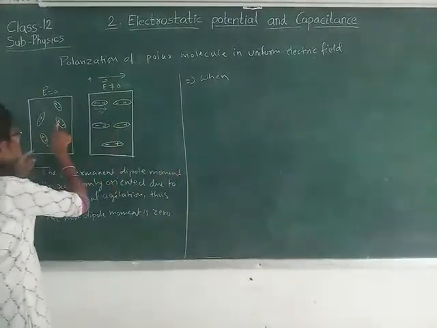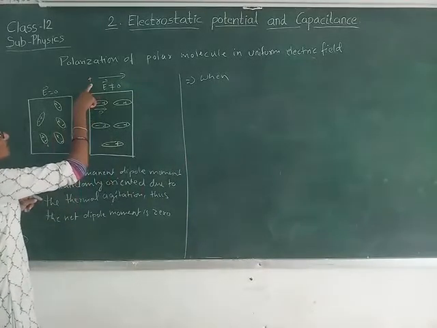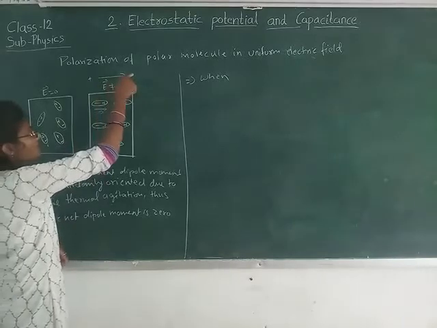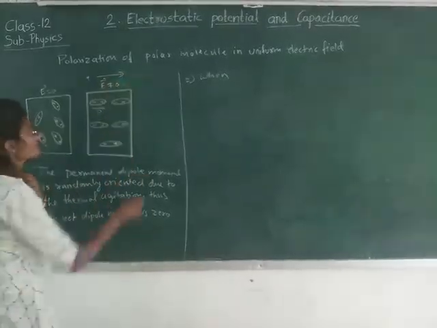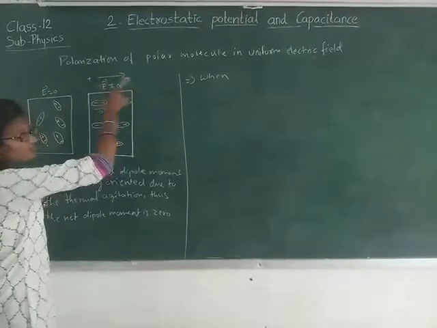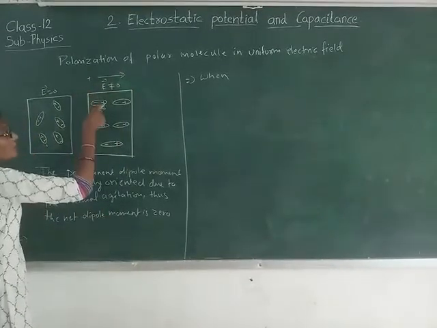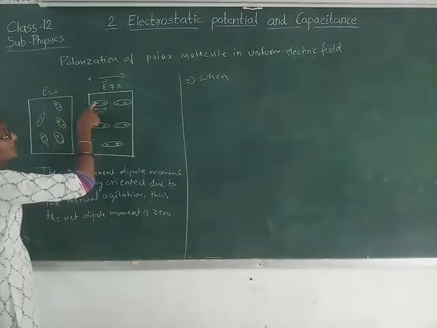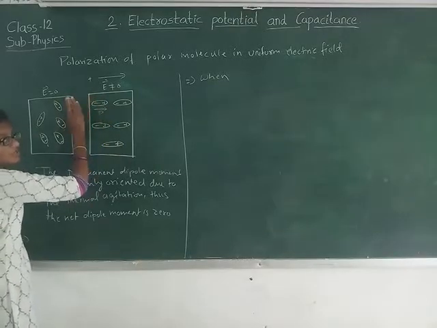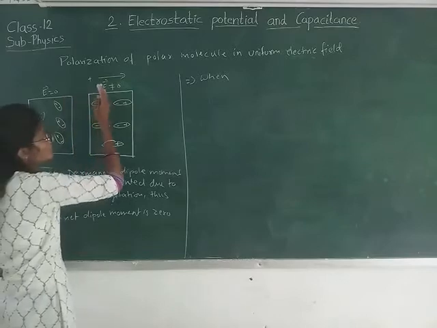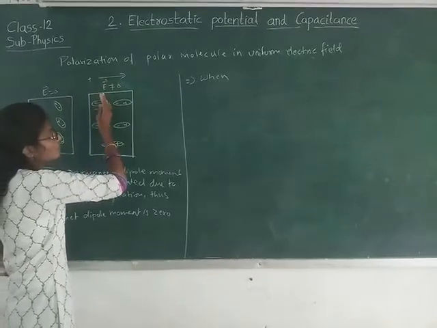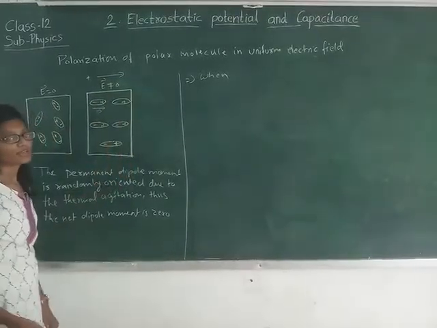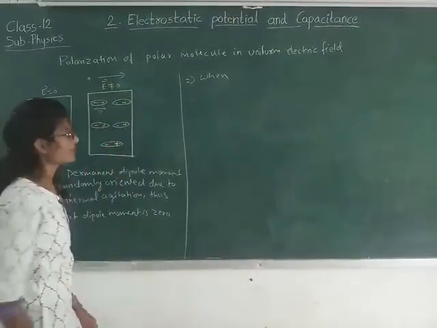Suppose we consider the electric field line towards the right hand side. These dipoles will arrange in such a way that the negative is attracted towards the positive side of the external field, and the positive of the dipole is attracted towards the negative of the field line.